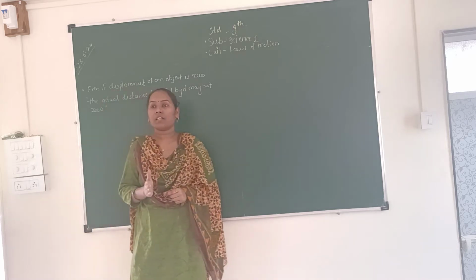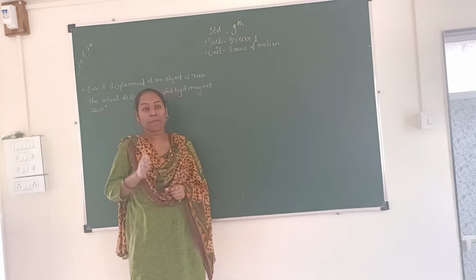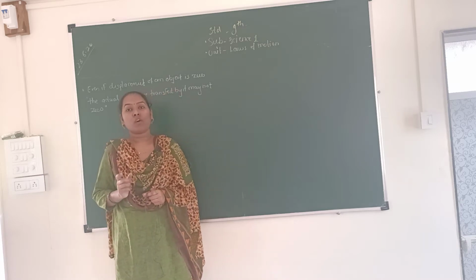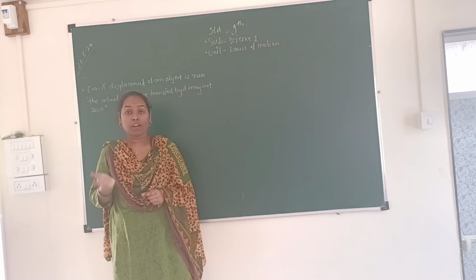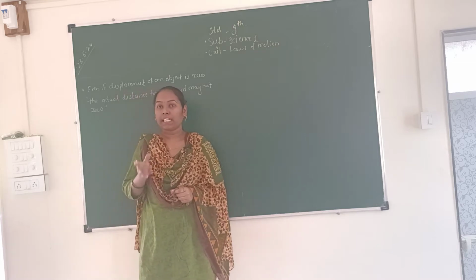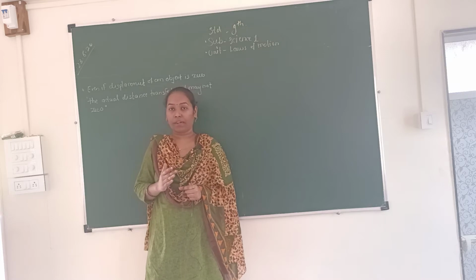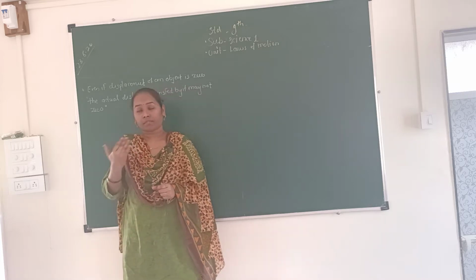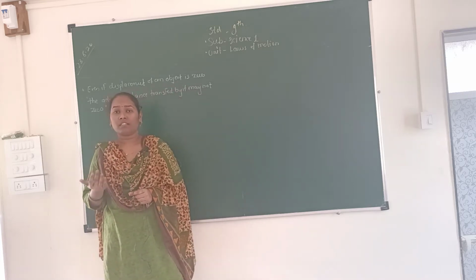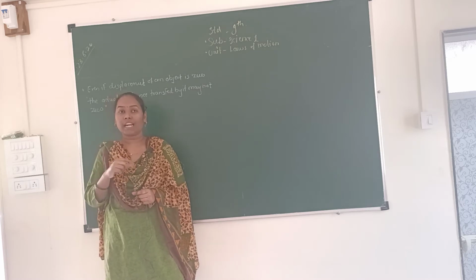What is distance? Distance is the length of the actual path followed by an object when it is moving. And what is displacement? Displacement is the shortest distance between the initial and final point. Then after that we have seen the difference between these two quantities.